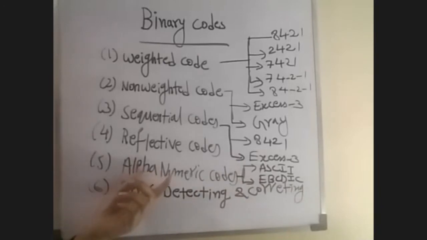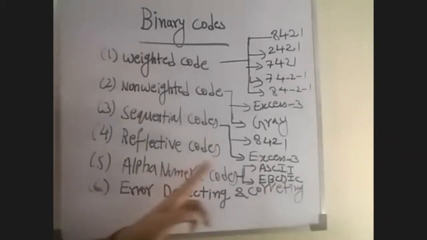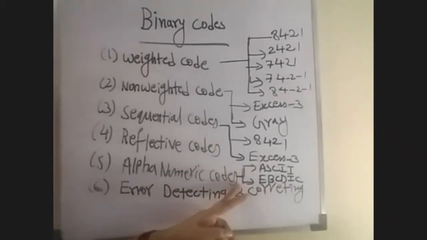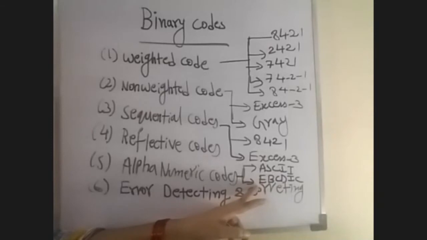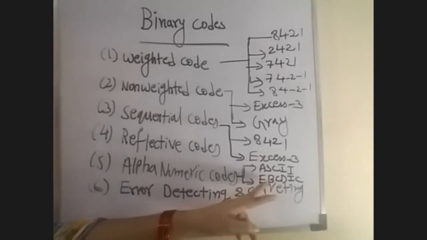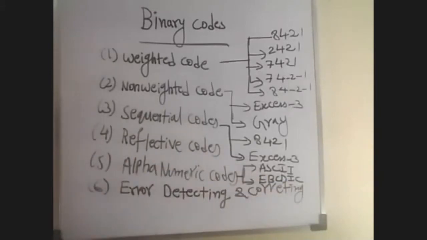So in alphanumeric codes, we mostly use two: one is ASCII, another one is EBCDIC.